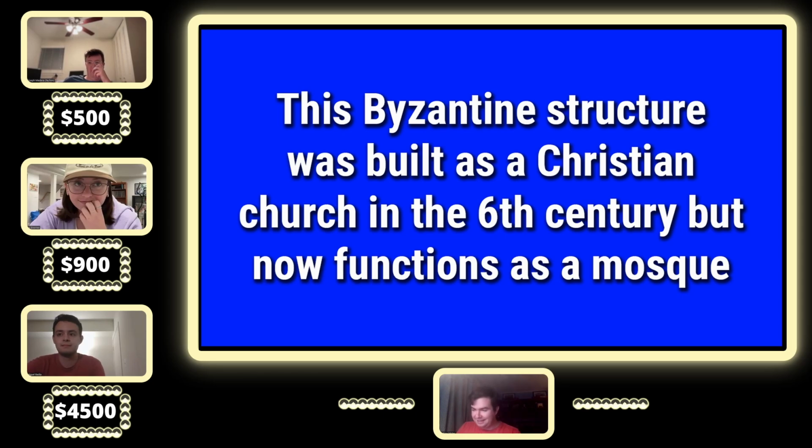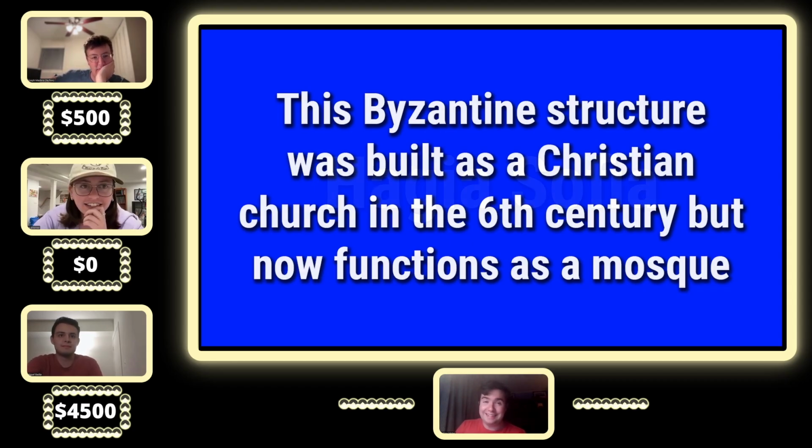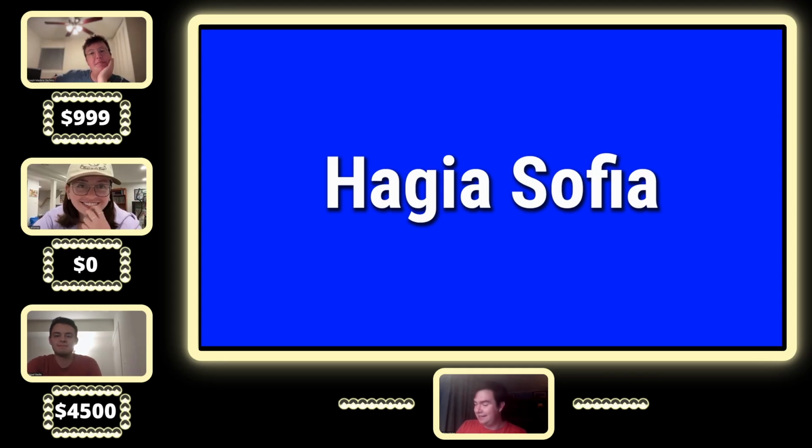We'll start with Lexi. Lexi wagered all 900 of her dollars, and she said, that structure in Mexico that's like a small pyramid, but with bigger steps. That is incorrect, and that will bring Lexi down to 0. Joe wagered $499. He guessed the Hagia Sophia. That is the correct answer, and he will go up to $999.